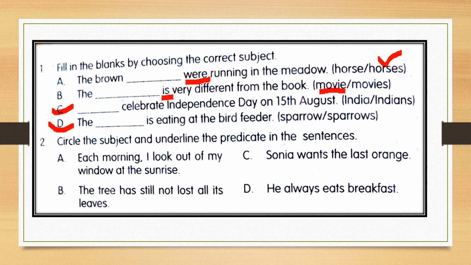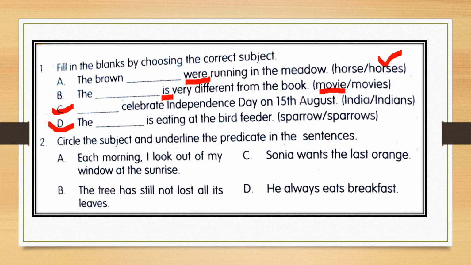It is very easy. Now next, circle the subject and underline the predicate in the sentence. Here in question number 2, what you have to do? You have to simply find out a subject and predicate. The only change is that you have to circle the subject and underline the predicate. Correct? So here, each morning I look out of my window at the sunrise.